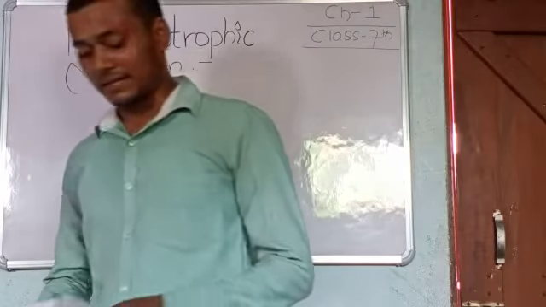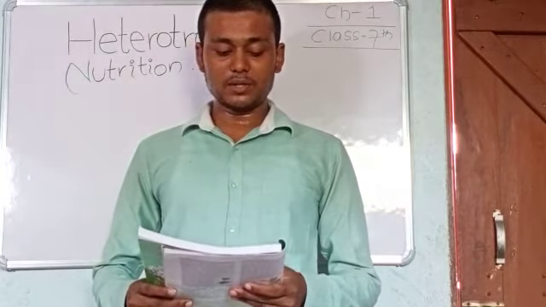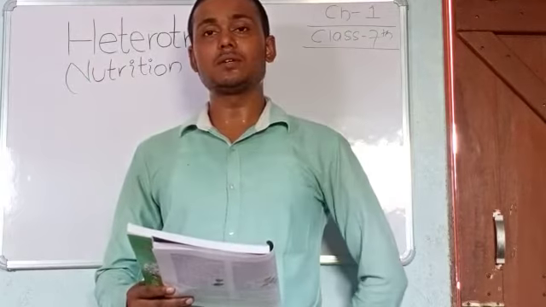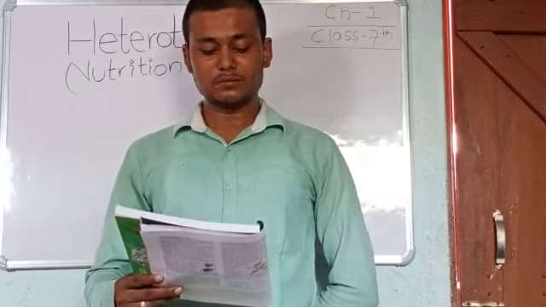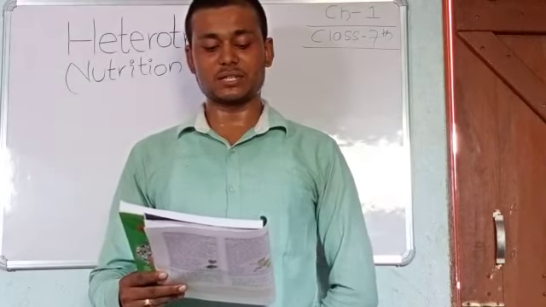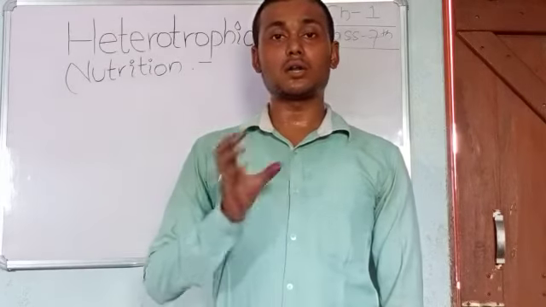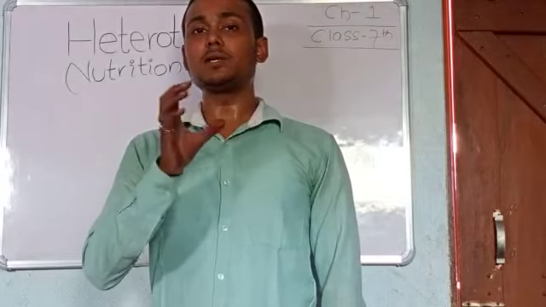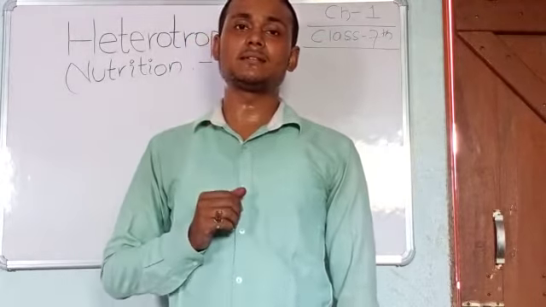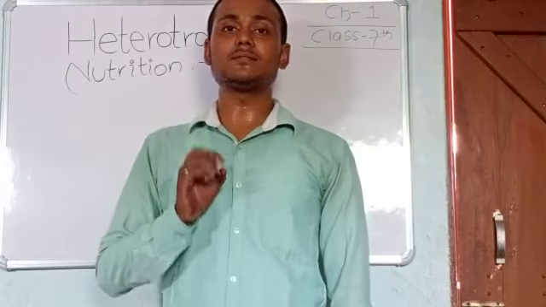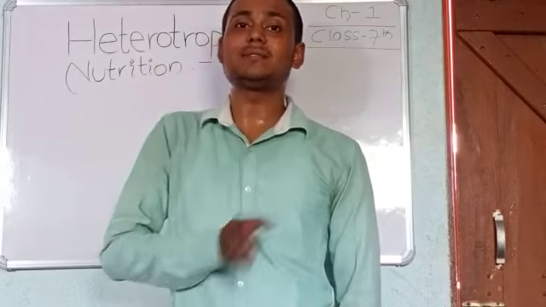Heterotrophic nutrition in plants. Some plants live on other living organisms and derive their food from them. For example, dodder is a plant that sucks food from other plants using root-like structures, and it is said to be a parasite. Some plants are not green. They are not able to make their own food, but they suck food from other plants. And those plants which suck food from other plants are said to be parasites, similar to animals.